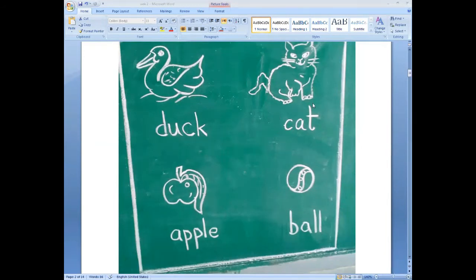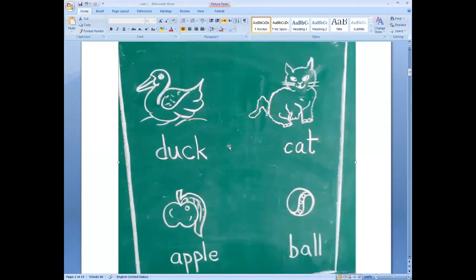Okay, C-A-T, cat. Now, which letter comes after C? Do you know? A, B, C. And then, yes, after C, letter D comes. So find out the word which is starting with letter D. Can you find out?